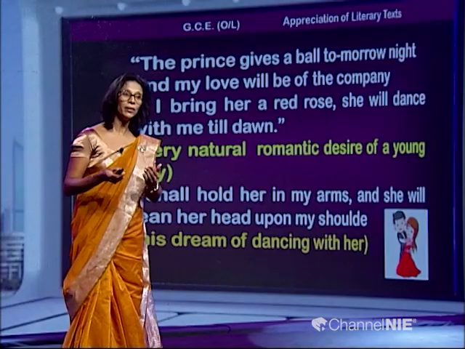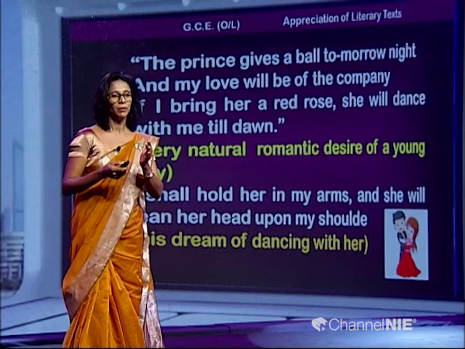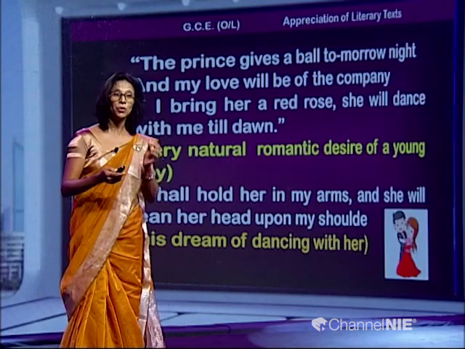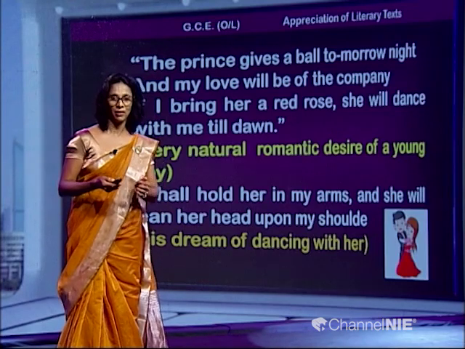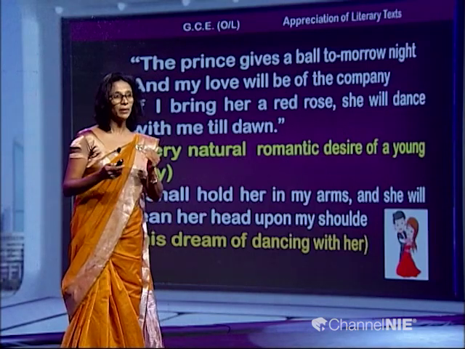His dream of dancing with her is shown here, right. So this is a quotation taken right from the story. "I shall hold her in my arms, and she will lean her head upon my shoulder." Thinking of all these things, he dreams of dancing with her, but he is not taking any effort to make his dream a reality, to get a red rose, right. So is it clear to you now?